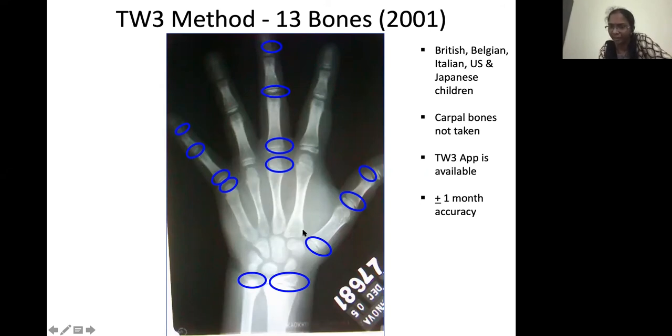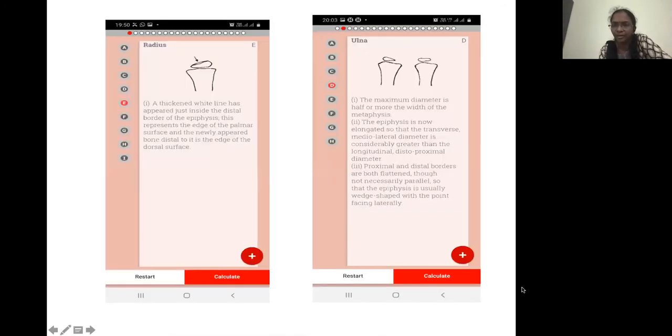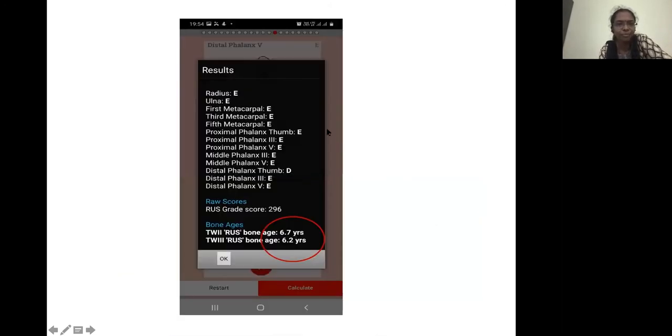We don't take the carpal bones for assessment in this Tanner-Whitehouse method. Although it is given in that, we don't generally take it. Once you select these 13 bones, each time you press on plus, and finally you press this calculate button. Here I have selected everything as E, radius E. Sometimes if it is H, you can do that, or if it is lesser maturity, you can press on D. Like that.